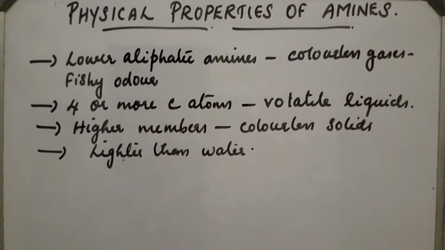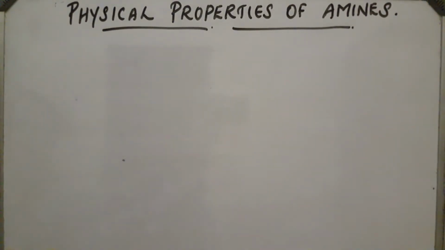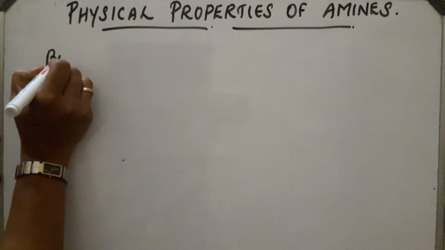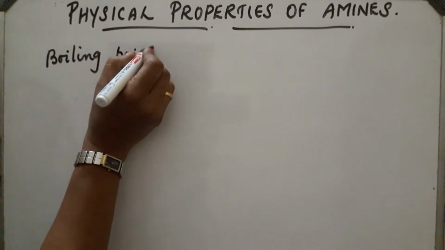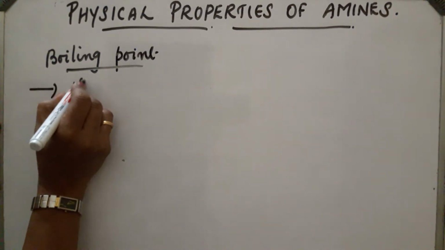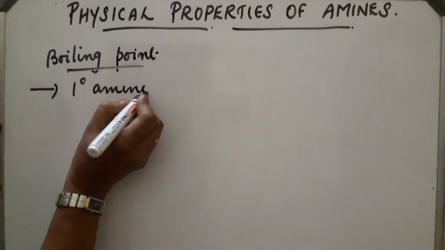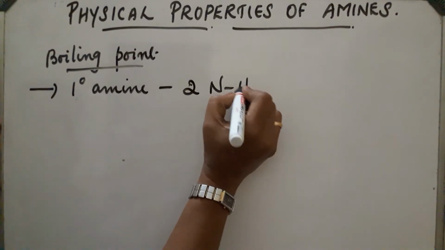Next physical property is boiling point. What about the boiling points of amines? Simple amines are polar compounds. We know primary amines and secondary amines. Primary amines contain 2 NH bonds, so they are polar.